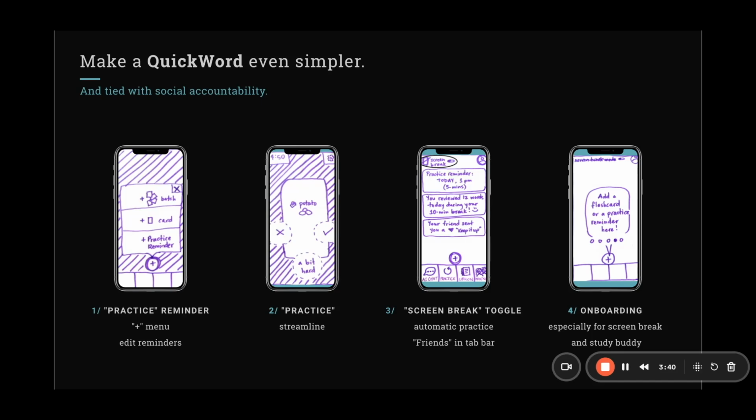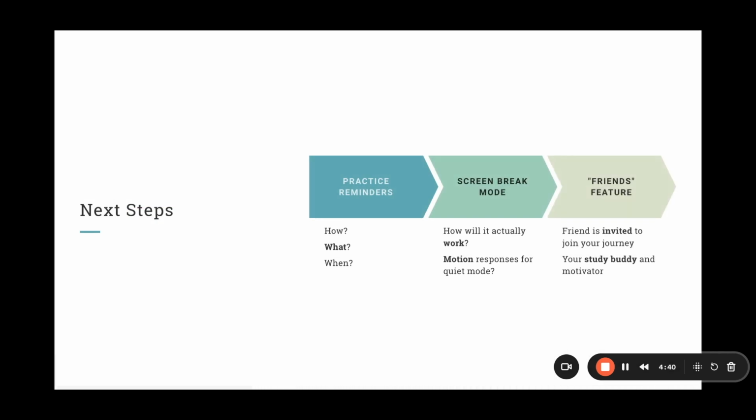Number 3, a screen break toggle is now right on the home screen, and we've reduced the number of words, from reduce screen time mode to screen break mode. When a user toggles that on, it should lead to automatic practice. And the last thing we really want to improve here is the onboarding, especially for screen break, because it is a very new feature that we haven't seen in other language learning apps. Our study buddy as well would need onboarding. And that is related to our friends, the social accountability idea, which is part of next steps.